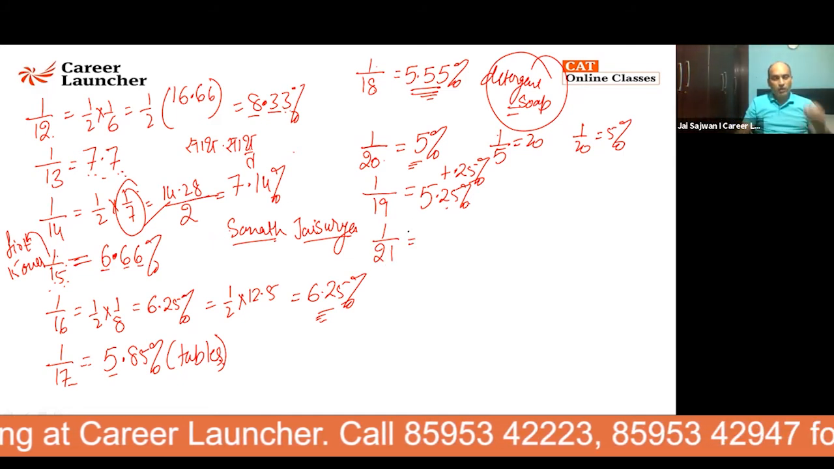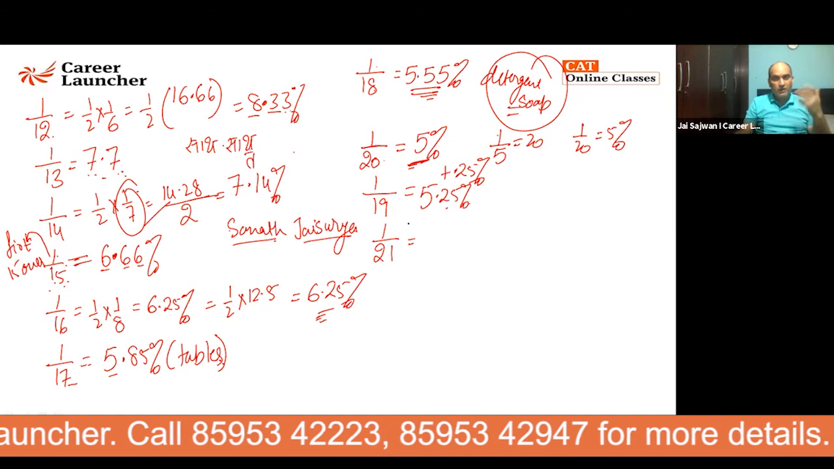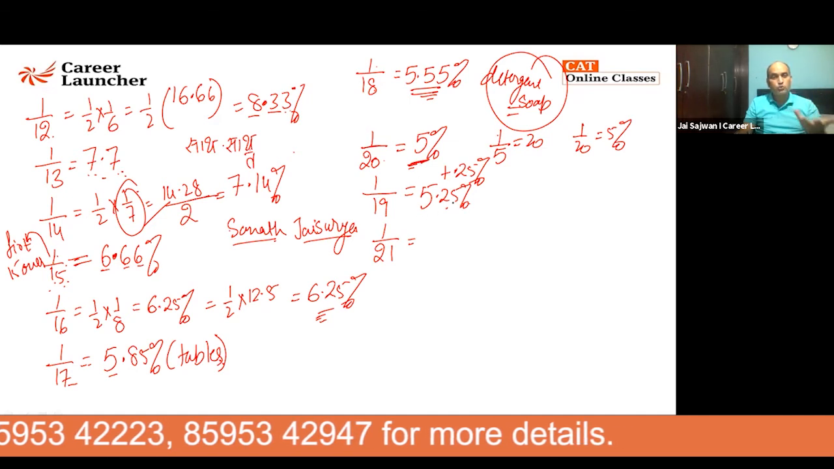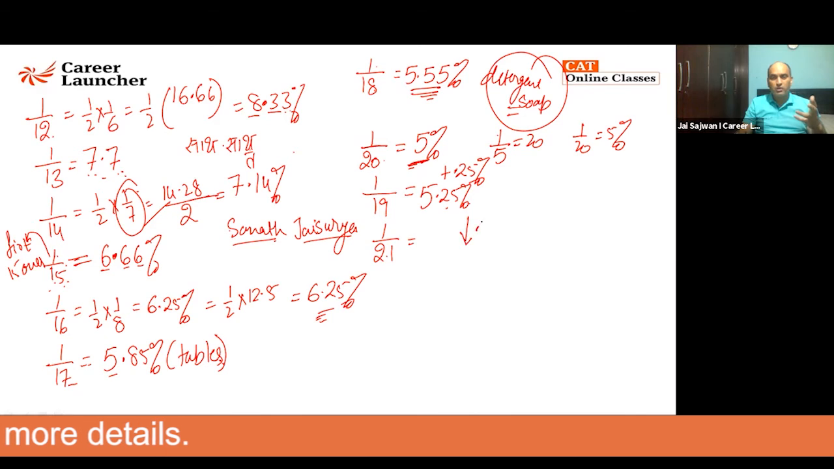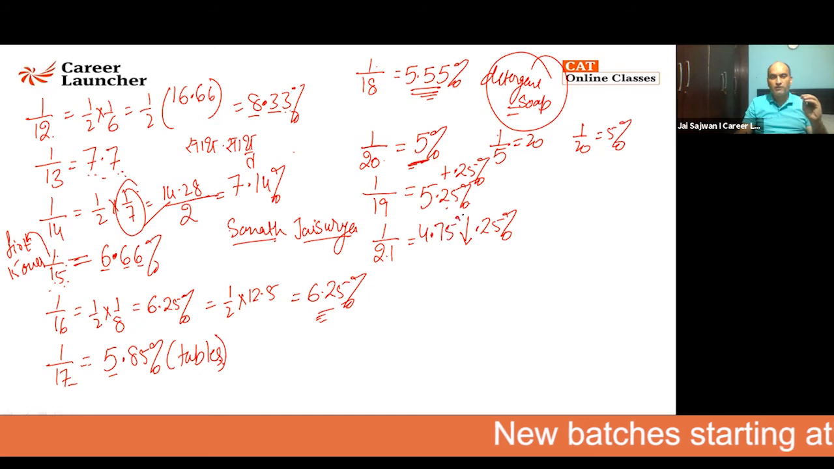So 1 by 21, earlier it was 5%. When 19 people were supposed to come, it was supposed to increase. When 21 is in the denominator, it is supposed to reduce. Earlier it increased by 0.25, now it decreases by 0.25. I'll say that comes out to be 4.75%.